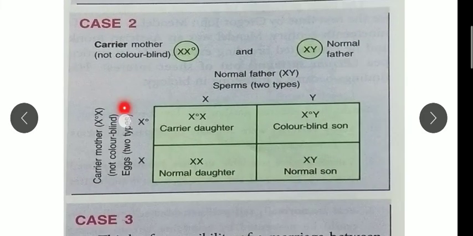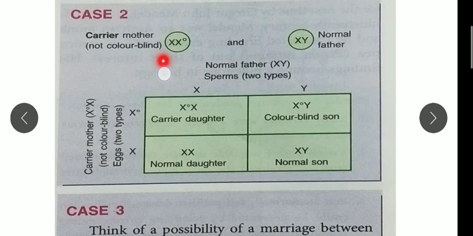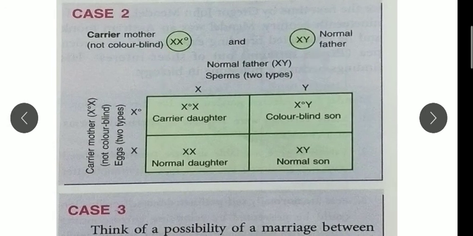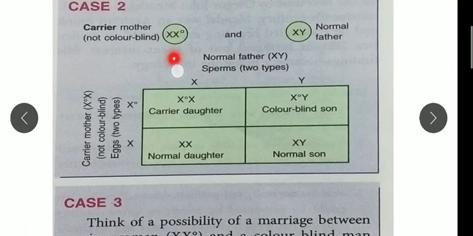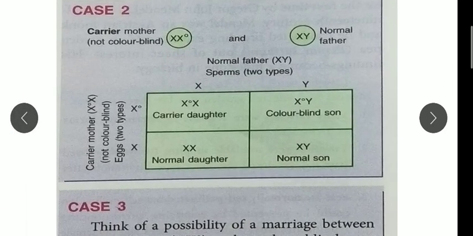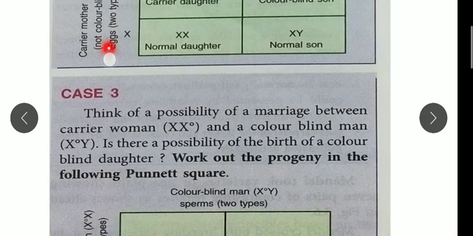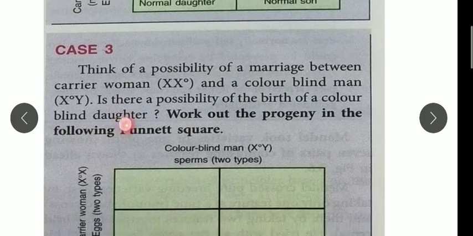In case 2 you can see the mother is the carrier and the father is normal. When we do the crisscross or hybridization method, by doing the Punnett square, we will see that one daughter will be a carrier, one son will be color blind, and one daughter and one son will be normal. By doing the Punnett square you can work out this case. You should know these conditions.